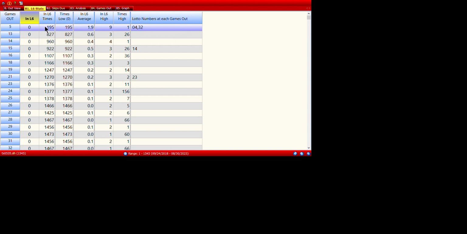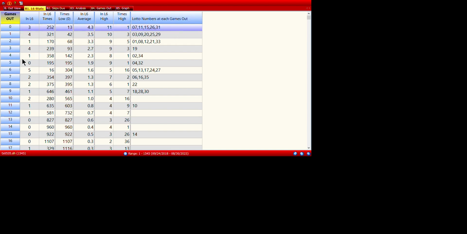Shows how many times the highest happened. Okay, let's take this back to the games out, 0 through whatever. These are the skips, and these are the numbers that are sitting at that skip. So this was the last drawing. Skipper 1, right here, skipper 2, right here, skipper 3, right here. This is one that's sitting out for 3 drawings. That means the other numbers that were on this draw that hit with this one, they probably popped up somewhere.